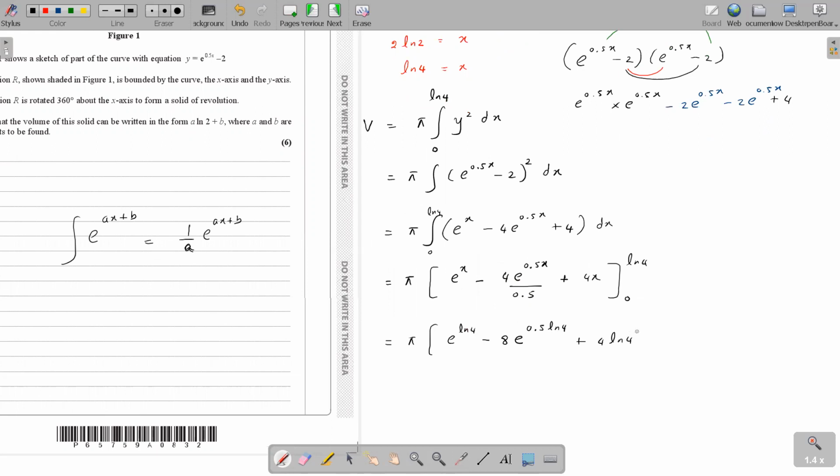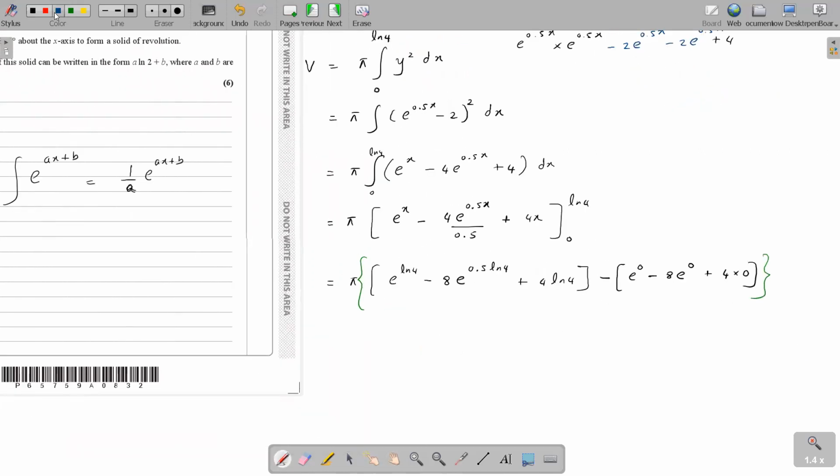This is the first limit. Okay. I put a big curly bracket because this pi is common to both the limits. Next one, e to the power 0 for minus 4 over half is 8. E to the power half into 0, that is a half, plus 4 times 0. Agreed? Agreed, miss.